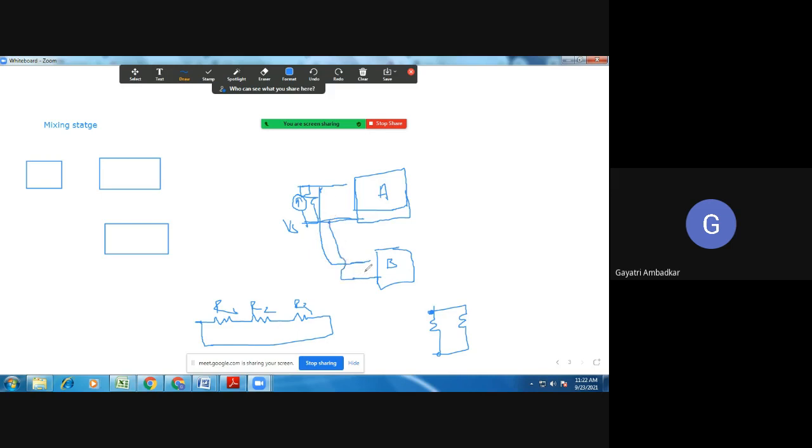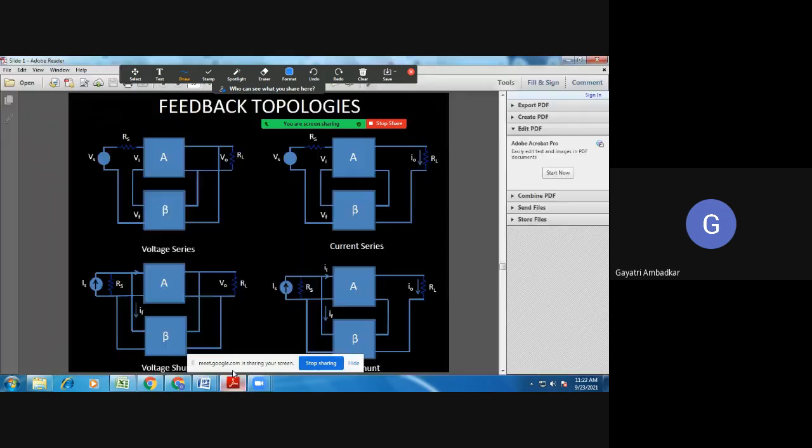This is shunt connection, how two devices are connected in shunt. Understood? Remember how I have drawn. Remember here, series connection, look here, it's forming a loop. Shunt connection: this network and this line and this line, they are connected together. Another line at the end, they are connected together. Parallel connection or shunt connection at the input side.